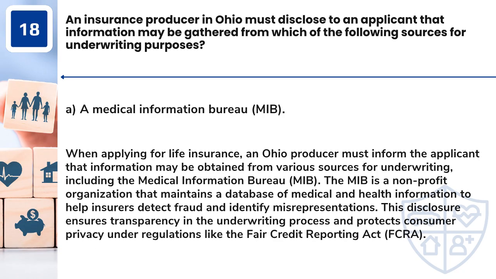Answer: A. A medical information bureau, MIB. When applying for life insurance, an Ohio producer must inform the applicant that information may be obtained from various sources for underwriting, including the Medical Information Bureau, MIB. The MIB is a nonprofit organization that maintains a database of medical and health information to help insurers detect fraud and identify misrepresentations. This disclosure ensures transparency in the underwriting process and protects consumer privacy under regulations like the Fair Credit Reporting Act, FCRA.